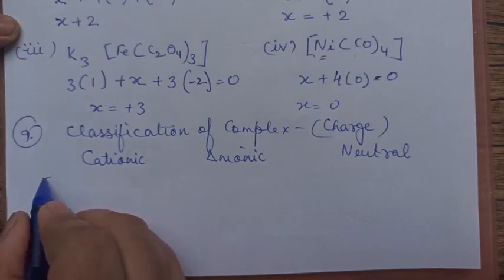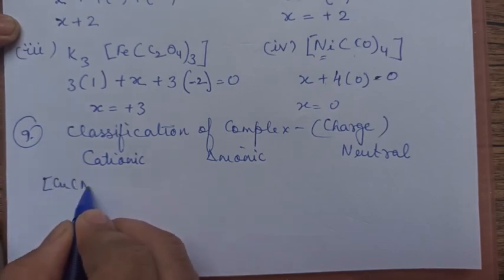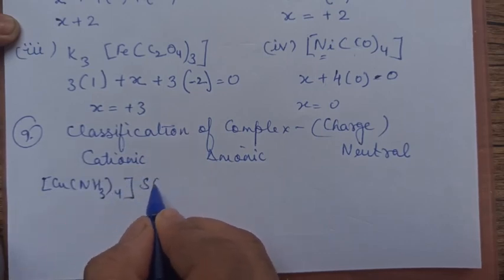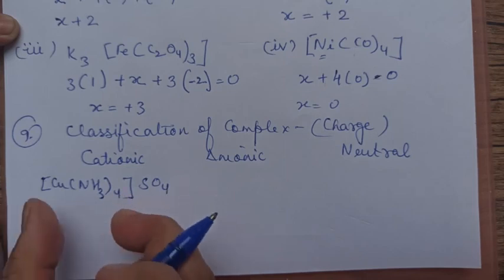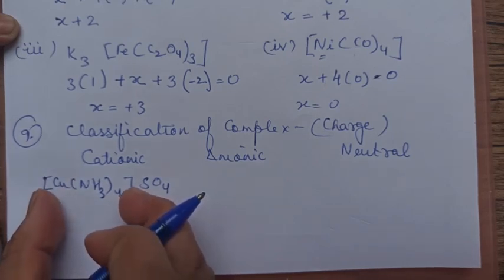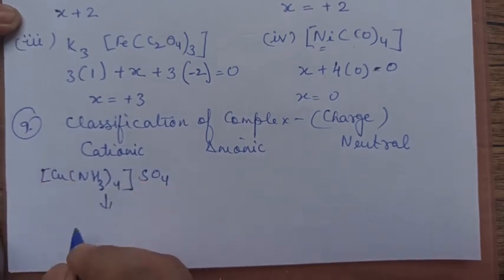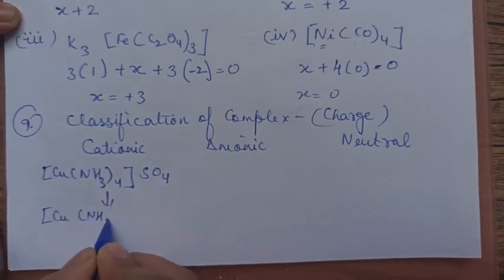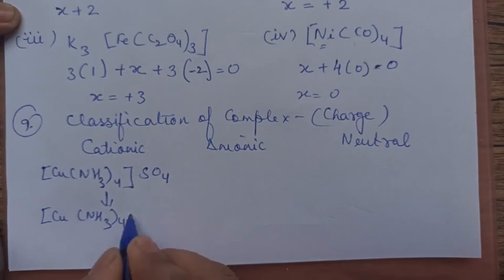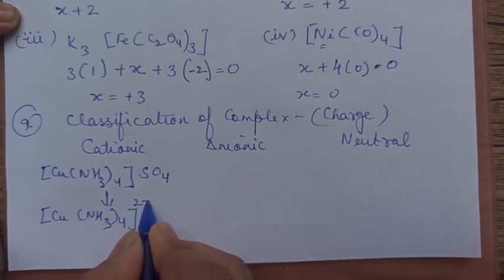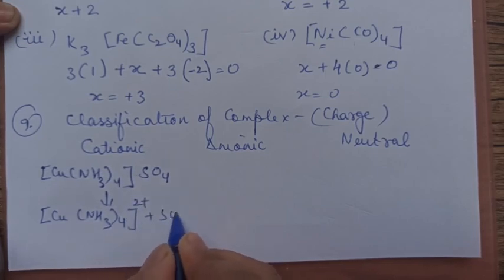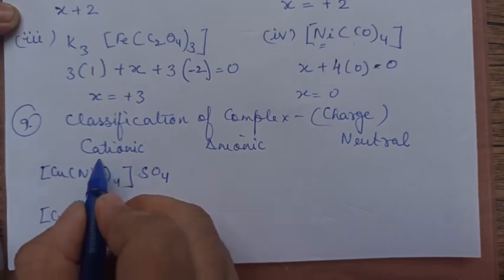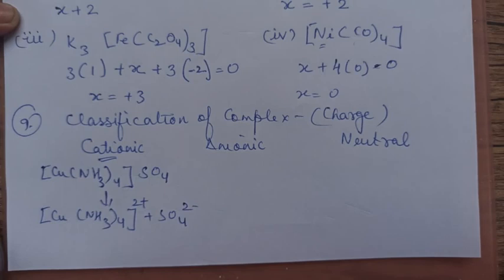Suppose I consider [Cu(NH3)4]SO4, the coordination sphere is coming first. So how will this ionize? This will ionize as [Cu(NH3)4]2+ plus sulfate ion. That means the charge this sphere is getting is positive. It's a cationic complex. Got it?